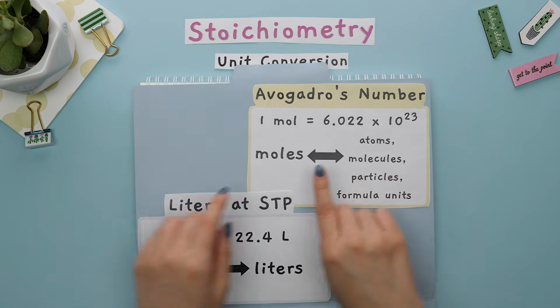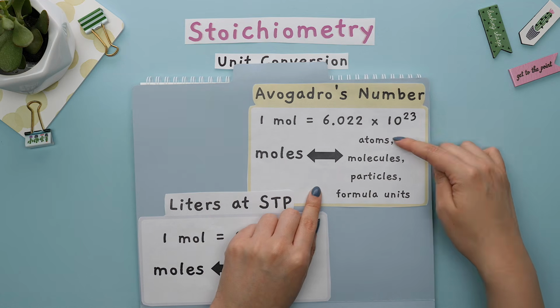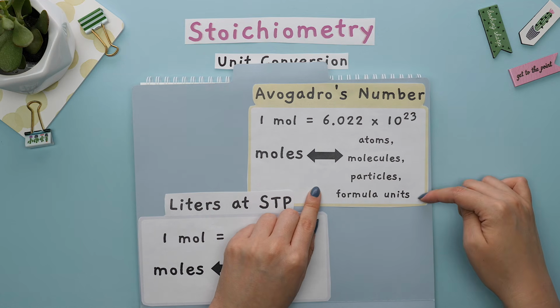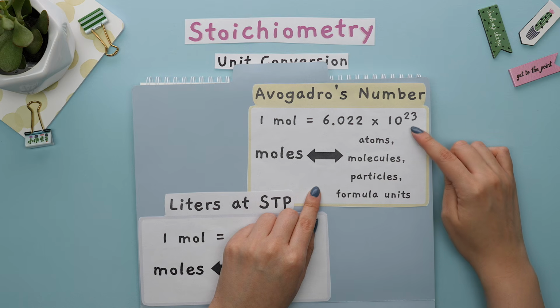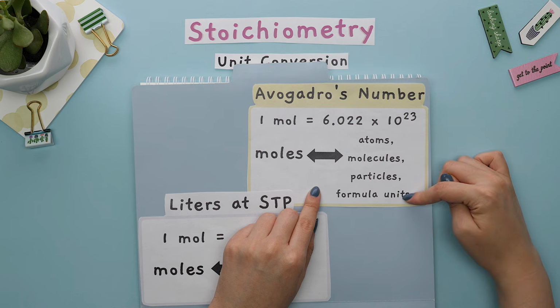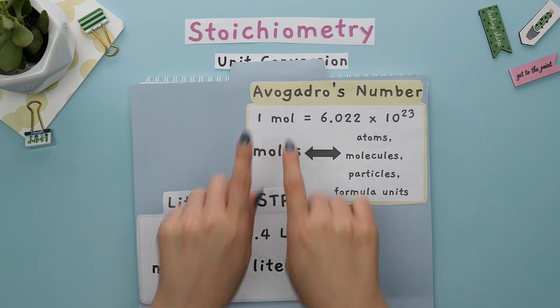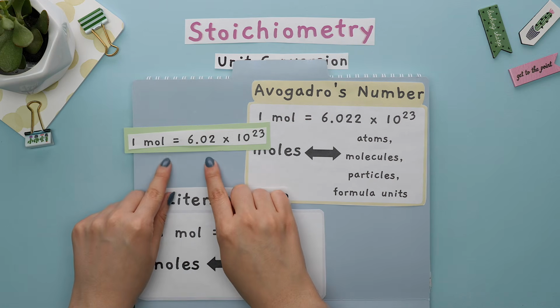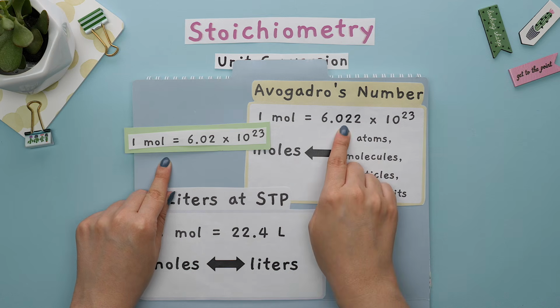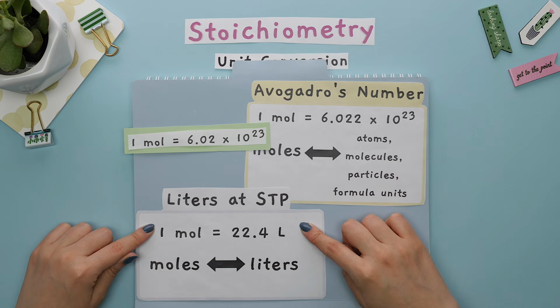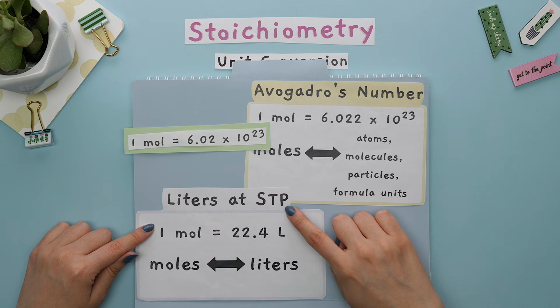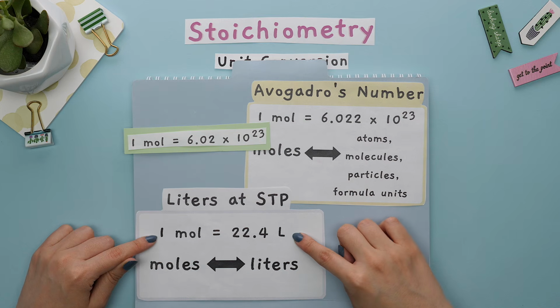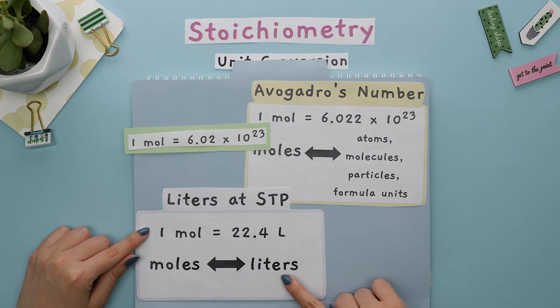Avogadro's number allows us to go from moles to atoms, molecules, particles, and formula units. This number always goes with these units, and the 1 always goes with the moles. Note that Avogadro's number can also be rounded to this. It depends on what your teacher prefers to use. This conversion factor is for volume and is used for gases. So whenever a question states at STP and gives you liters, you know you can use this conversion factor, which allows us to go from moles to liters and vice versa.